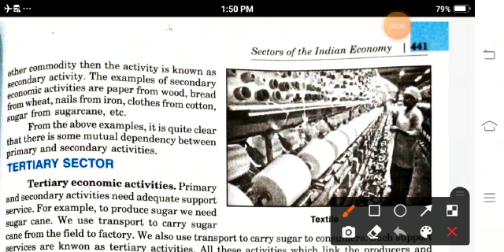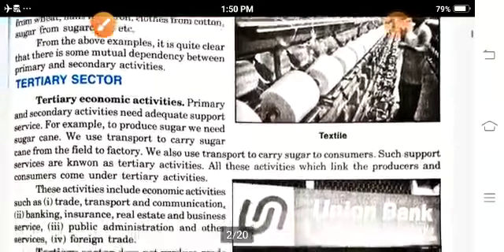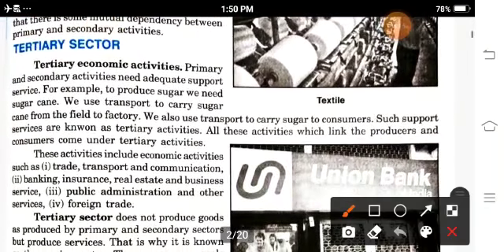Third is the tertiary sector, which is also known as the service sector. You can see this is the picture of Union Bank of India, and banks generally provide you services. The bank gives you an ATM card, a checkbook and passbook, which you use and take the benefit.